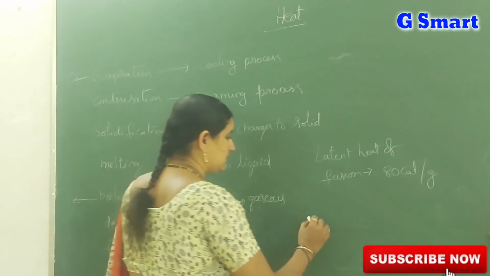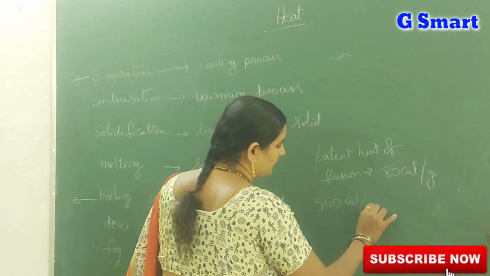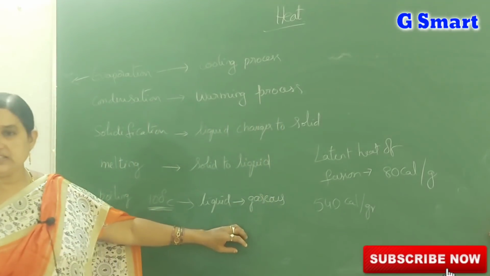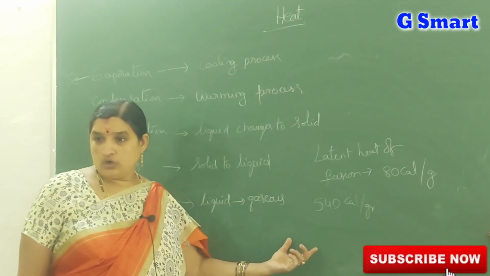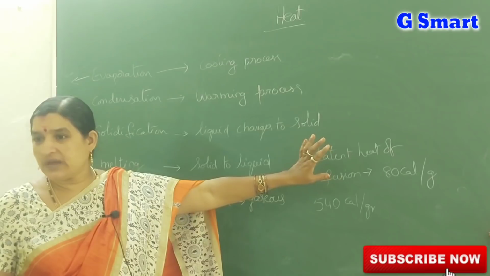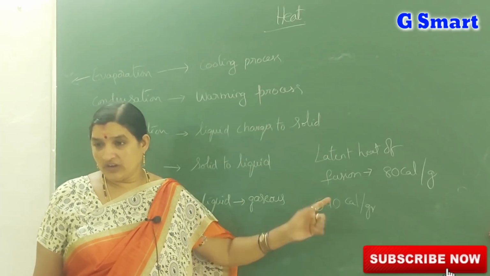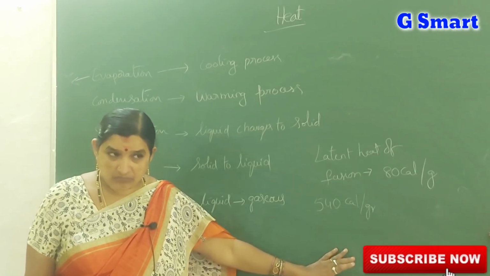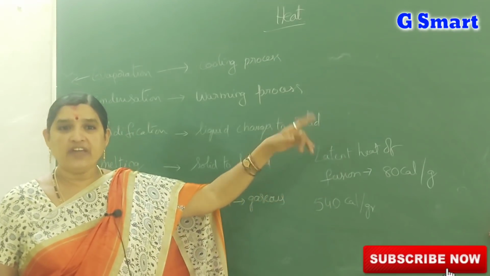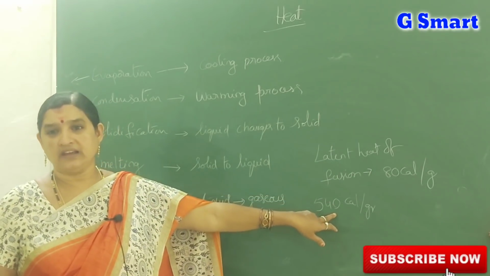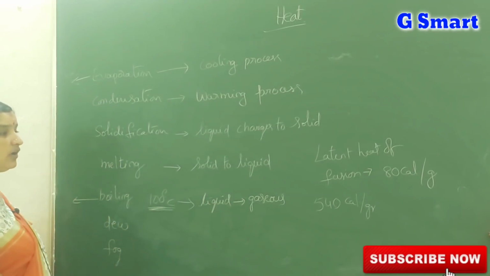For water it is 540 calories per gram. What does it mean? For 1 gram of water to become completely vapor, the amount of heat required is 540 calories. 1 gram of water completely changes its state from liquid to gas. The required amount of heat is 540 calories. That is called latent heat of vaporization.